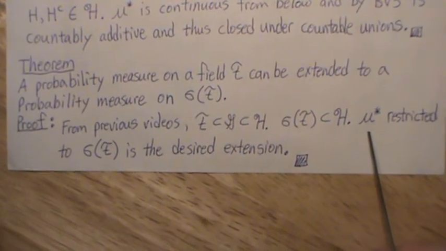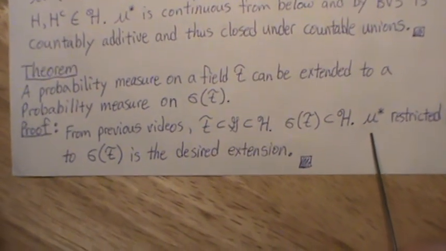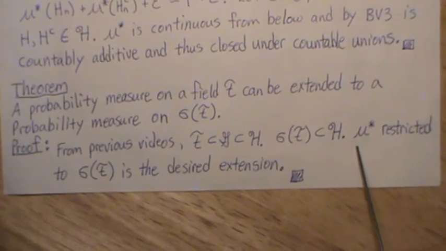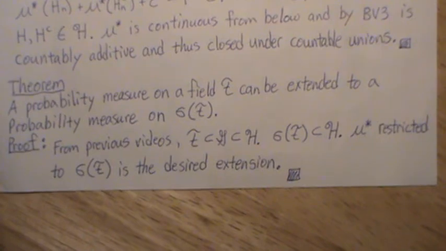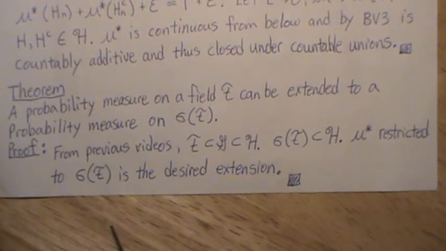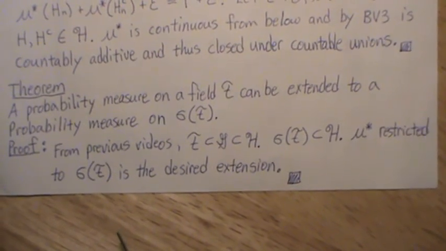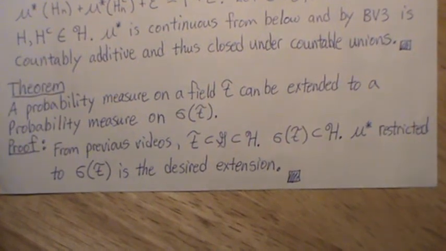Now, in the next few videos, we're going to work towards some requirements to make mu star a unique extension to this minimum sigma field. Right now it's not.